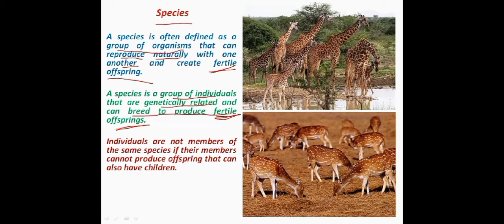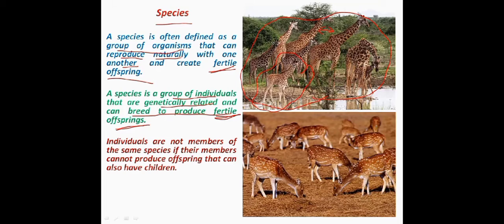So this is the image of a species of giraffe here. This is a group of giraffe. These giraffe will interbreed with one another, or they will mate with one another and produce their fertile young ones. So this is a baby giraffe here. This baby giraffe will have its own babies, and those babies will have their own babies, and this process will go on and on.